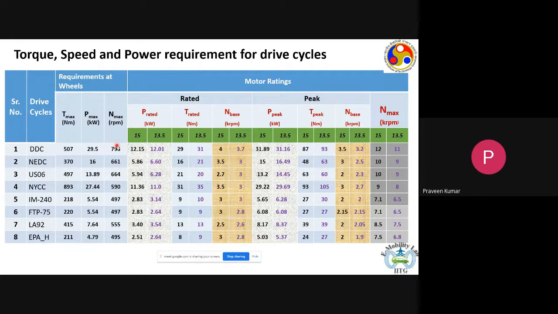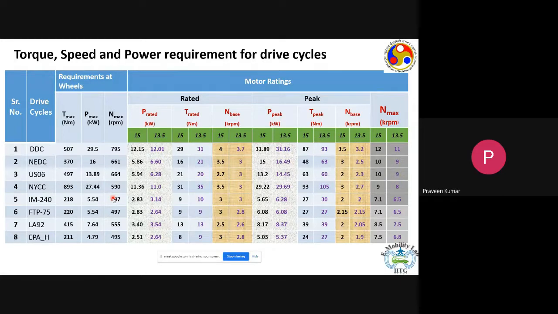That 60 kilometers per hour is translated to RPM. So column numbers 3, 4 and 5 give us maximum torque, maximum power and maximum speed at the wheel. These are the values that we have at the wheel for each of the drive cycles.